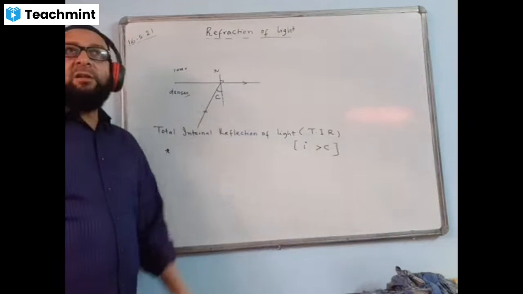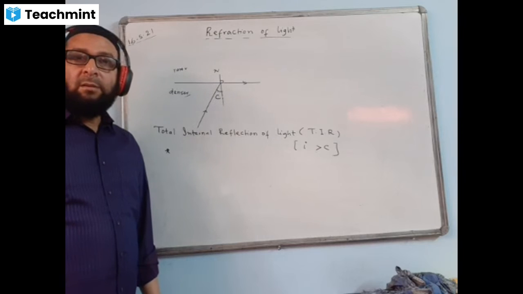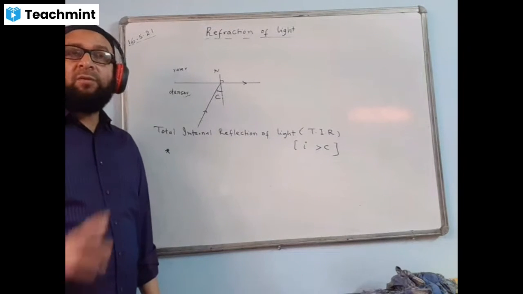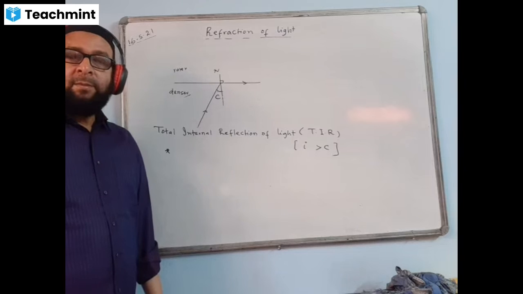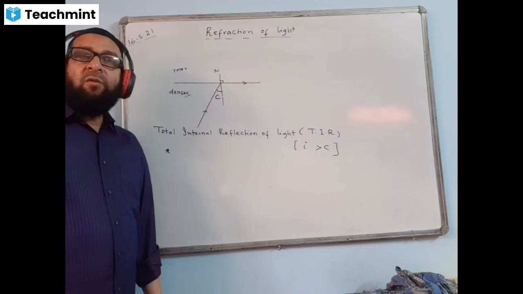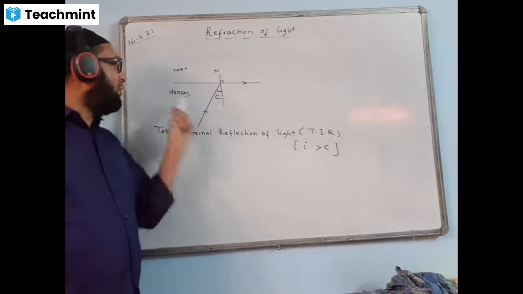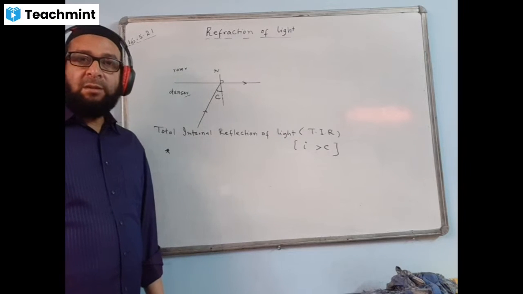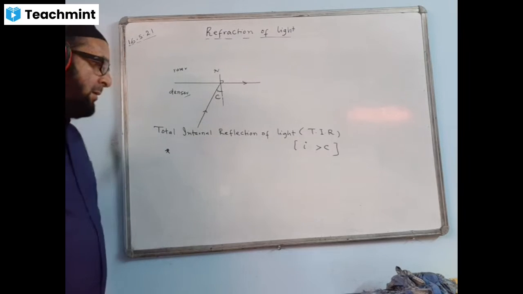In ordinary reflection, the image will be less bright, but here the image will be very bright because of no loss of energy. If you want to form a brighter image, we should go for total internal reflection, since there is no loss of energy in this case.